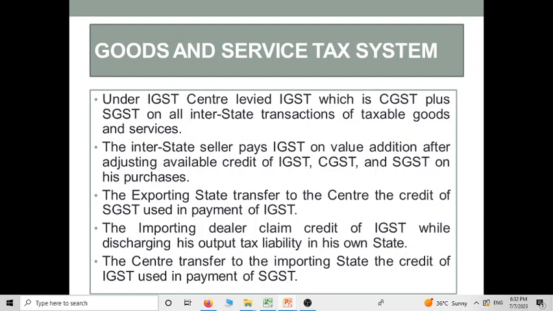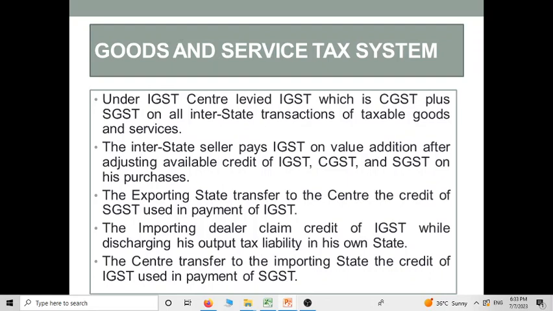CGST is the central goods and service tax and SGST is the state goods and service tax, and it will be implemented on all the interstate transactions of taxable goods and services. The interstate seller pays IGST on the value addition after adjusting the availability of the credit of IGST, CGST, SGST, whatever be the case.